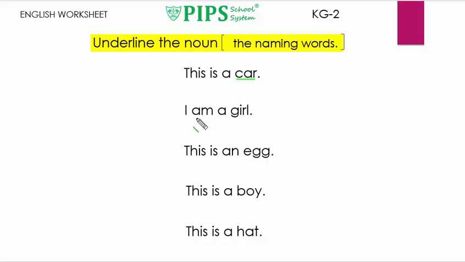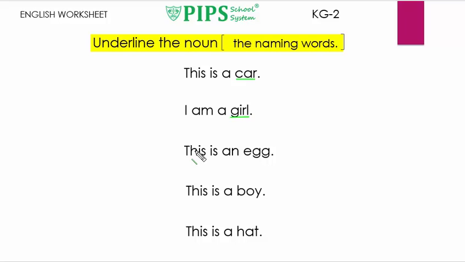The next sentence is, I am a girl. I am a girl. In this sentence, girl is also a noun. Now we will underline the girl like this.